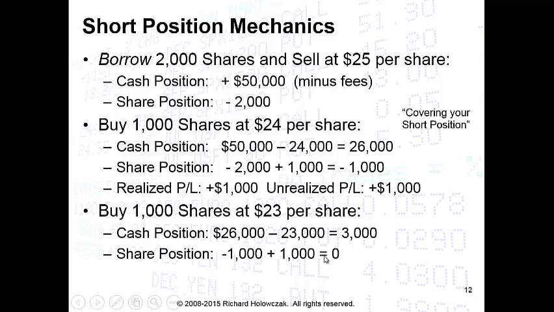So we've effectively closed out our short position. We've completely covered our short position. What about our profit? We now have realized a profit of $3,000. Our unrealized profit is 0 because we have no more open positions. So this would be the mechanics of a successful short position.